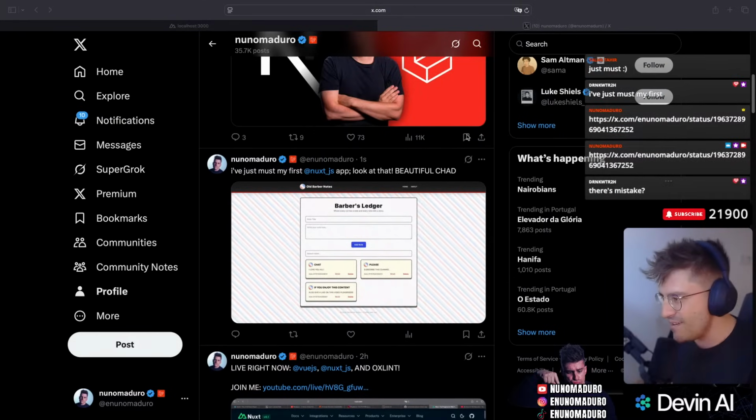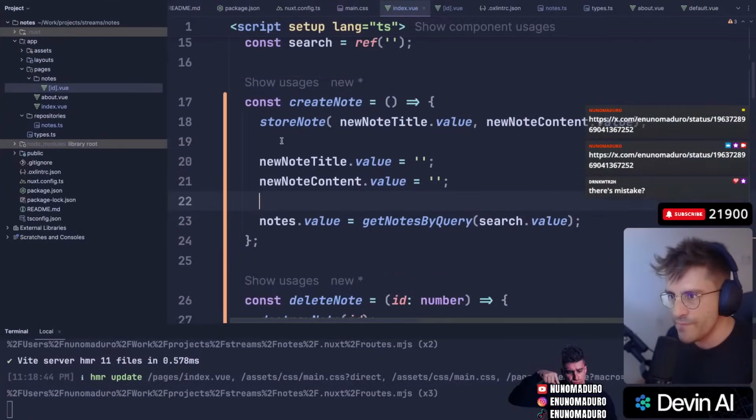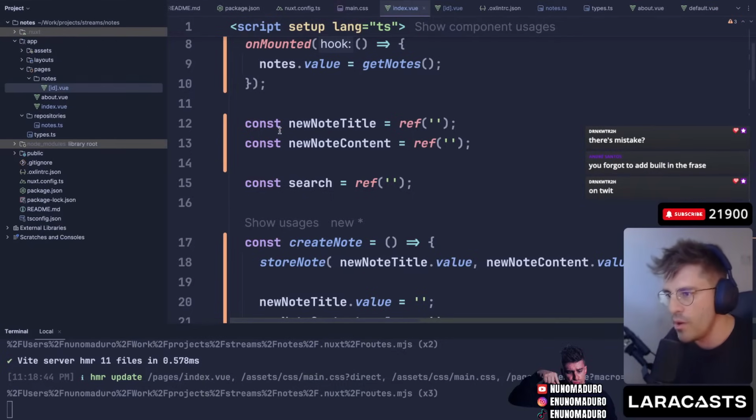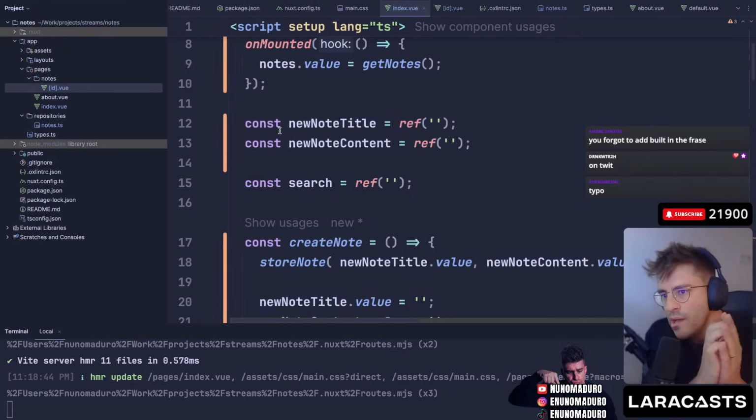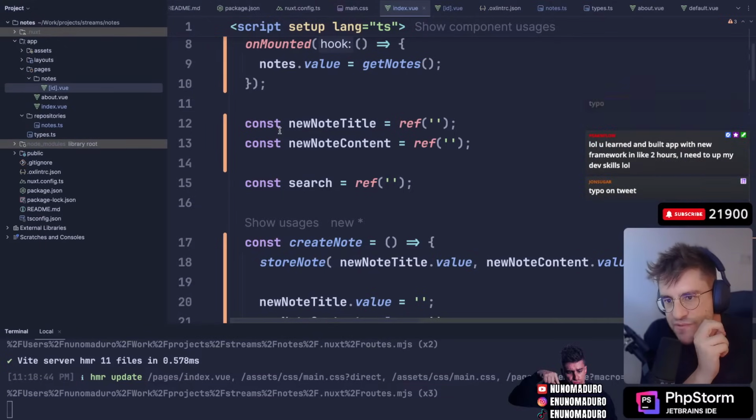All right, let's just review a little bit what we have done, what went good, what it didn't went good. Let's review NUXT in general, okay? So what did I like? I really liked, in general, how minimal the structure of the app actually feels.